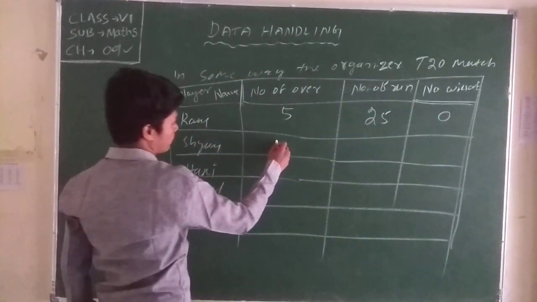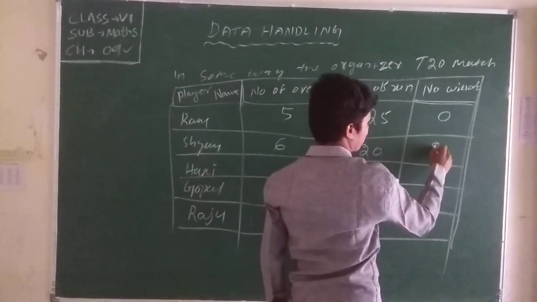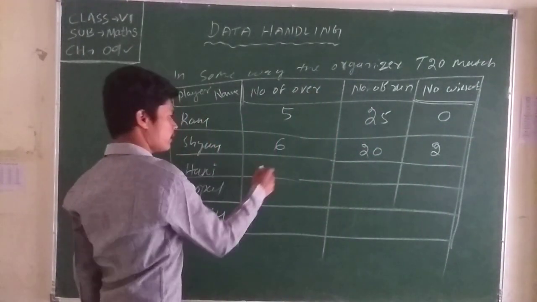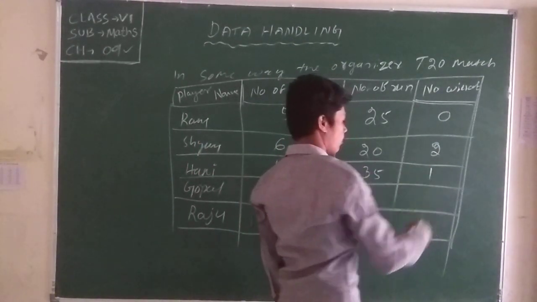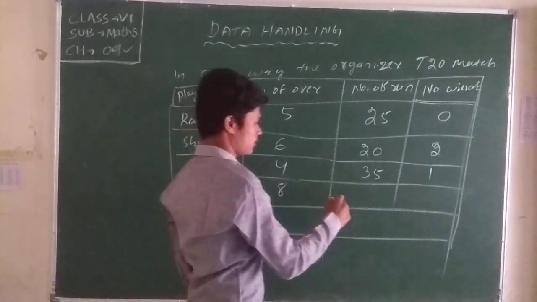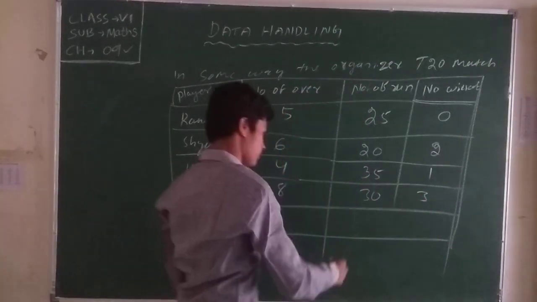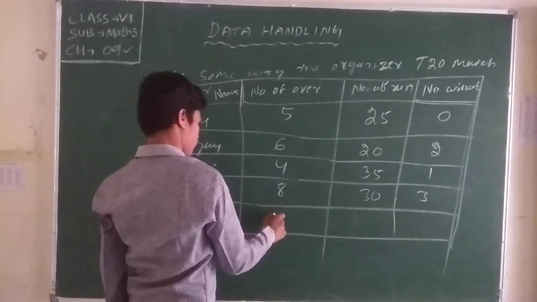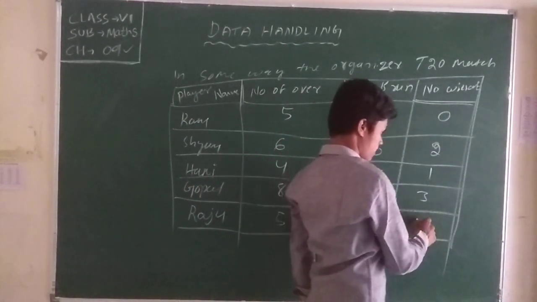Shyam gets 6 overs, gives 20 runs, 2 wickets. Hari 4 overs, gives 35 runs, 1 wicket. Gopal 8 overs, 30 runs, 3 wickets. Raju 5 overs, 25 runs and 3 wickets.